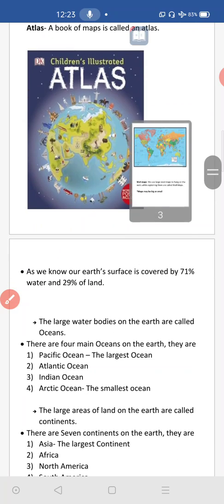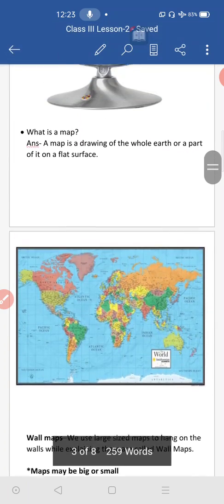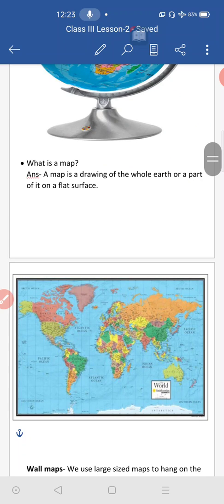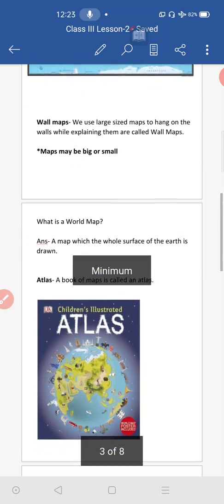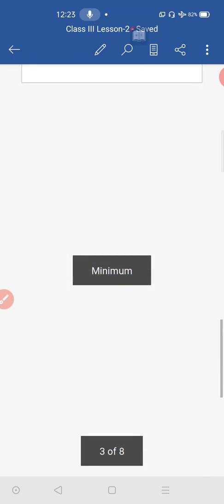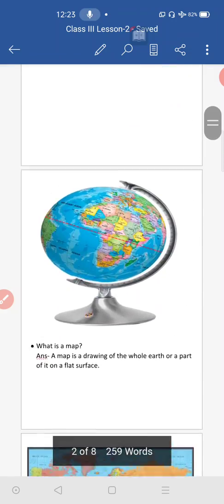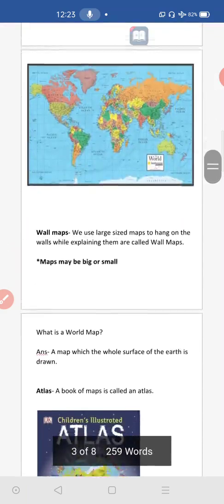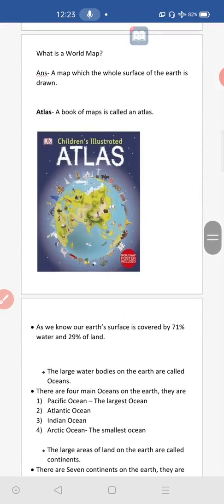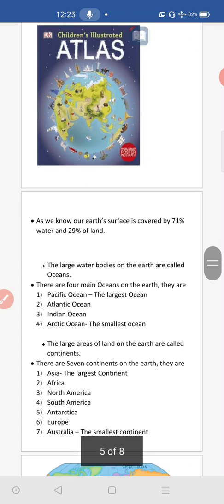As we know, 71% of our Earth is covered by water. Here you can look at it properly.